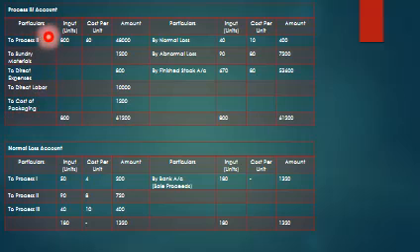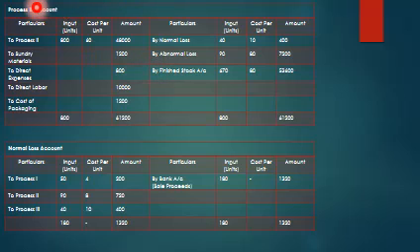Process 3, similar calculations. The output of process 2 will become an input for process 3, 800 into 60, 48,000, and similar expenses like sundry materials, direct expenses, direct labor, cost of packaging. On the credit side, by normal loss, abnormal loss, finished stock. Why is it finished stock?